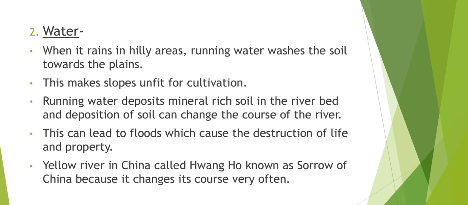Running water washes the soil off the hill slopes. You might have seen that when water flows from hill slopes, the soil is also removed from those slopes, and this makes the slopes unfit for cultivation.